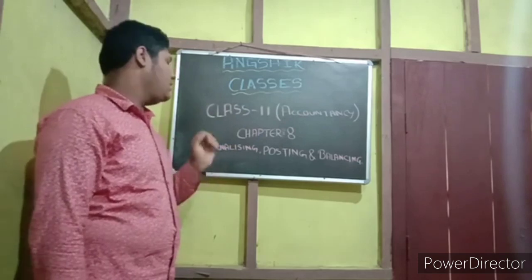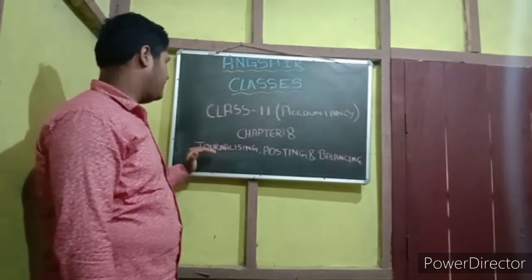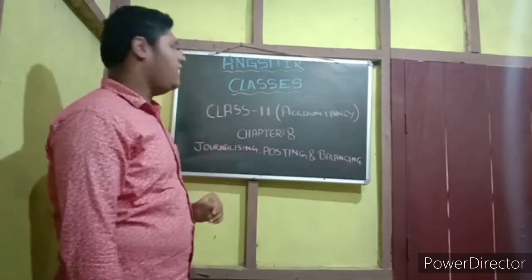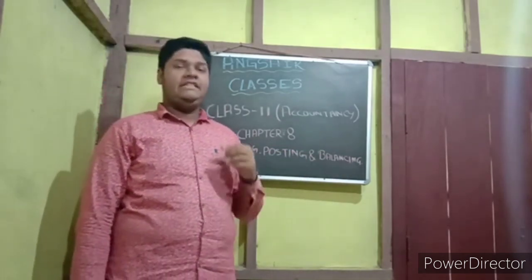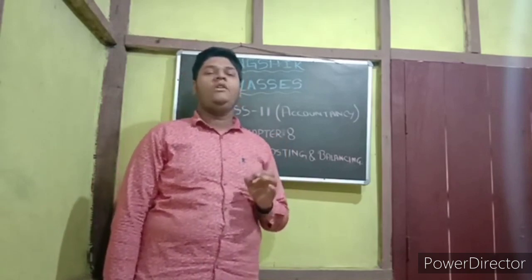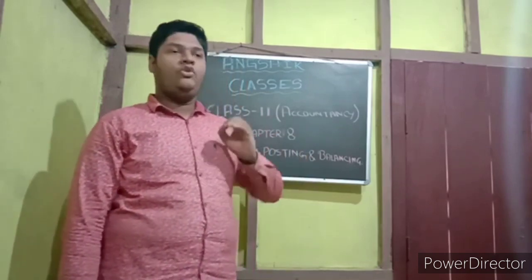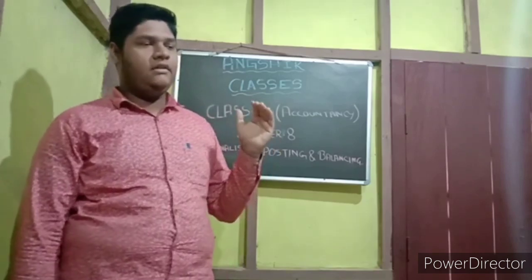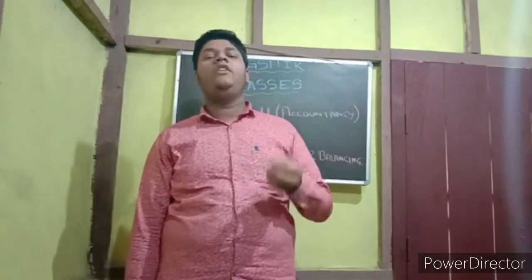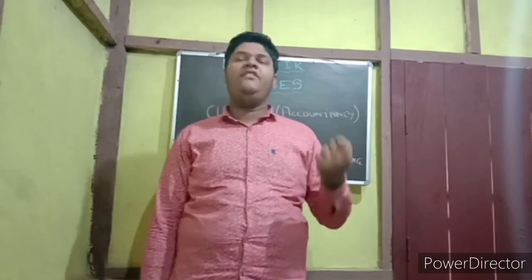In this chapter we will study journalizing, posting and balancing. So what is journalizing? Journalizing is the basis of accountancy. To do any accountancy, we have to know the journal as a posting of transactions, that is, debit and credit.